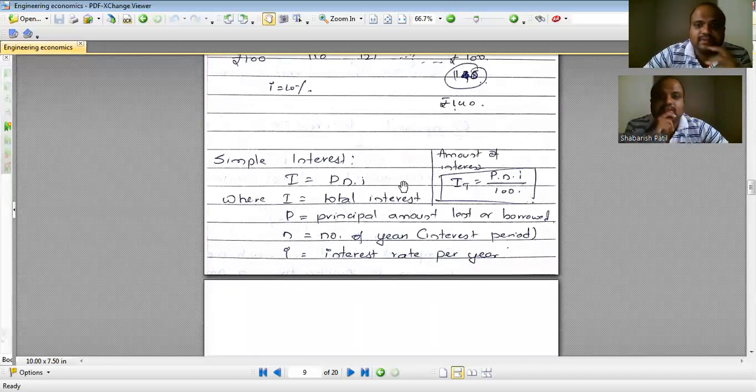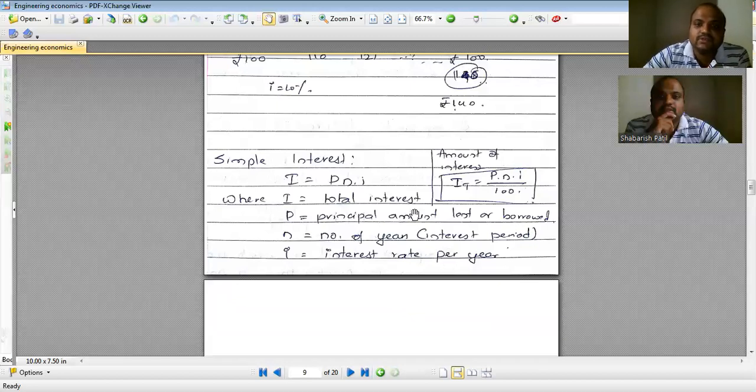Now there are basically two types of interest we may have to deal with in the market, that is simple interest. The amount of simple interest can be calculated using PNI by 100, where P is the principal amount, N is the number of years, and I is the interest rate per year.